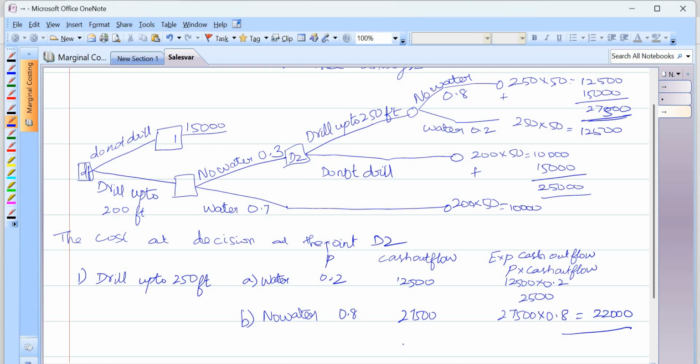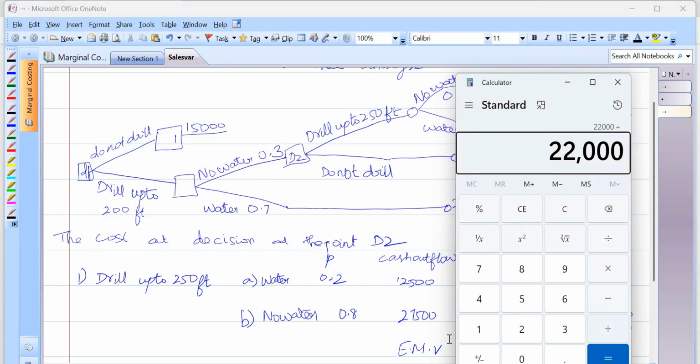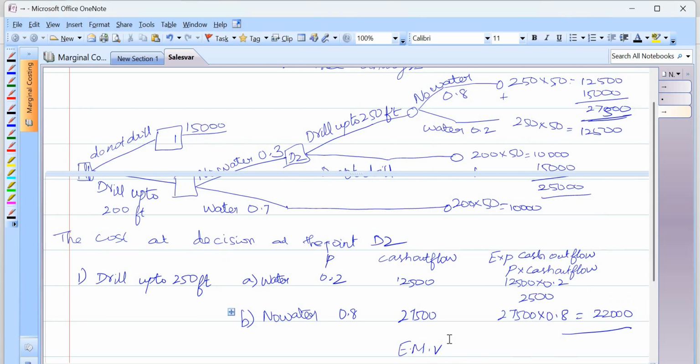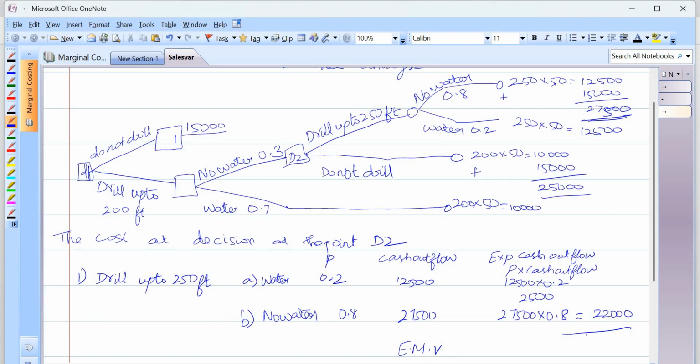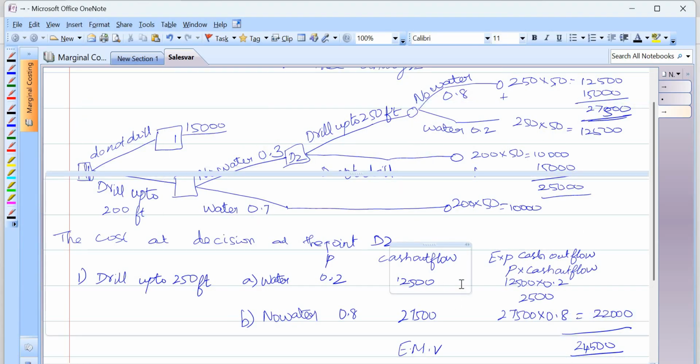So my EMV, that is my expected value, will be 22,000 plus at water I had incurred 2,500. So totally 24,500. So if I am choosing D2, I want to spend 24,500.